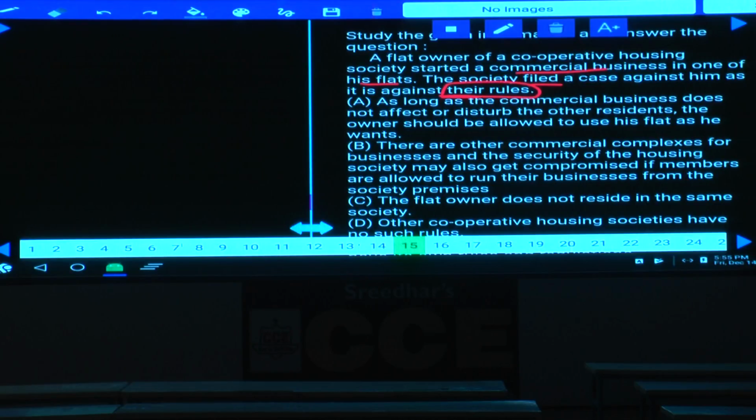Then, first one: as long as the commercial business does not affect or disturb the other residents, the owner should be allowed to use his flat as he wants. B: there are other commercial complexes for businesses, and the security of the housing society may also get compromised if members are allowed to run their businesses from the society premises. And C, what is C given here?